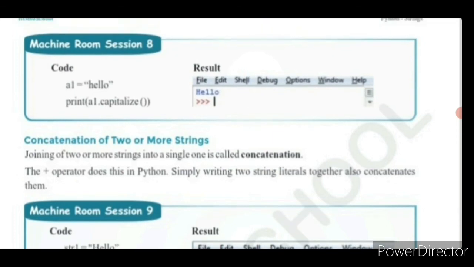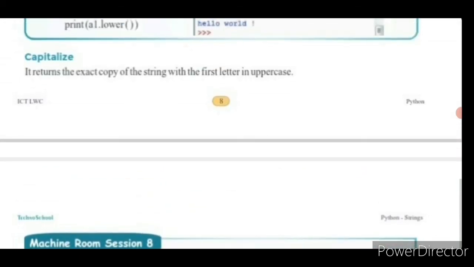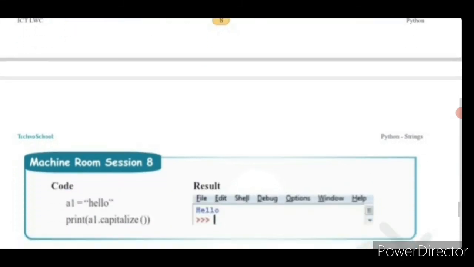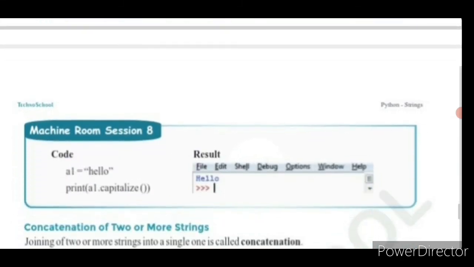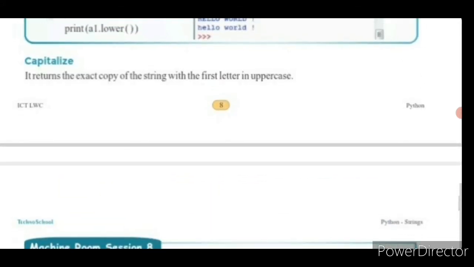In the A1 variable we have stored hello with a small h, a lowercase letter given in the input string, whereas in the output string H is the capital letter. So the capitalize function is used to print the exact copy of the string, but the first letter is printed in uppercase. Clear children? This is about capitalize.